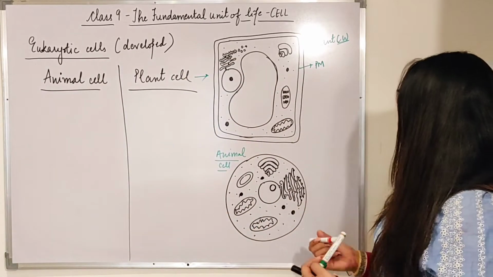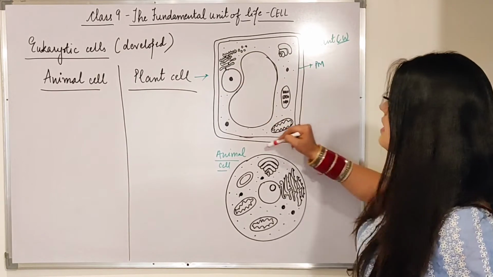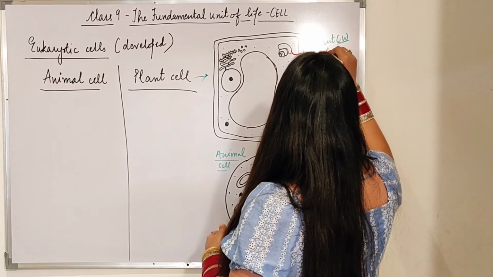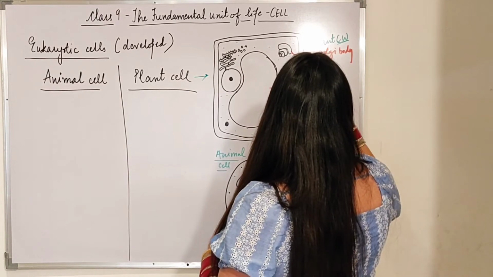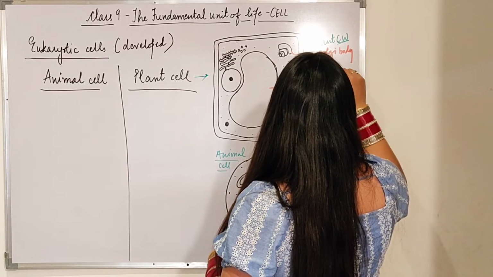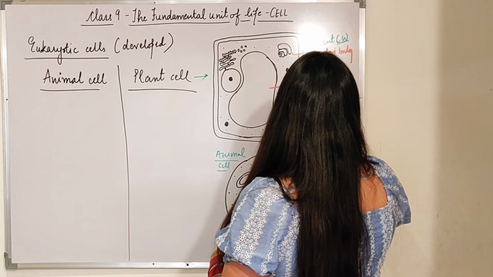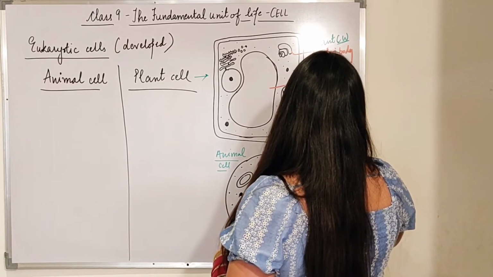So let me label it for you first. This was the cell wall, the outermost layer, and this one is the plasma membrane. This one is the Golgi body. This is the central vacuole. These are plastids. This is the mitochondria.